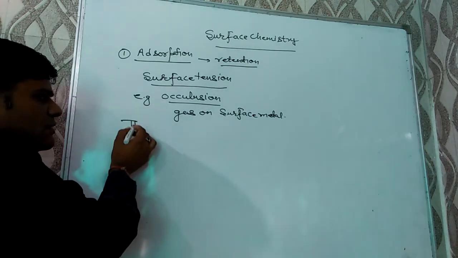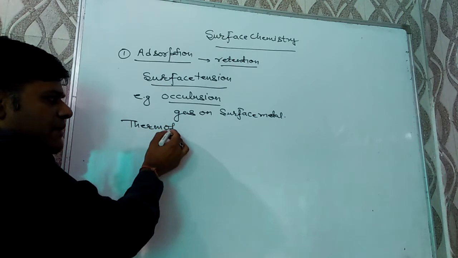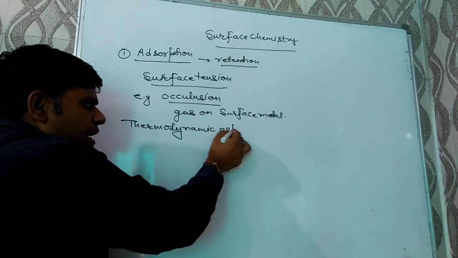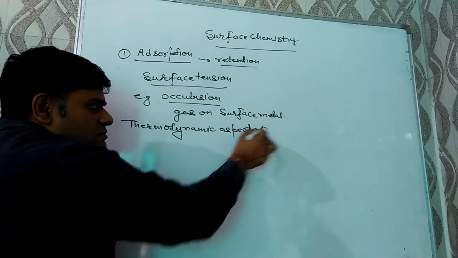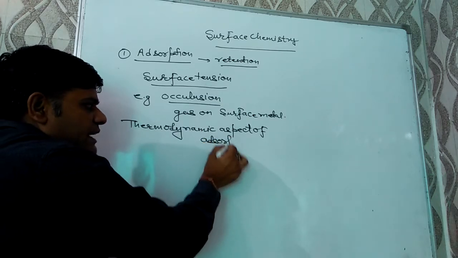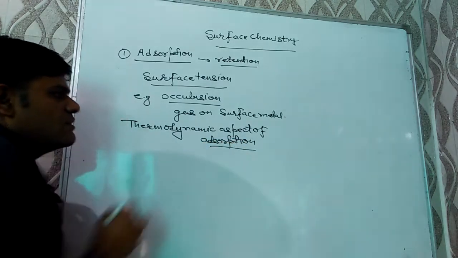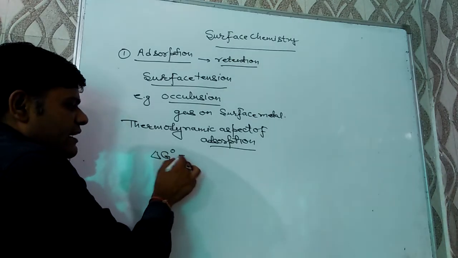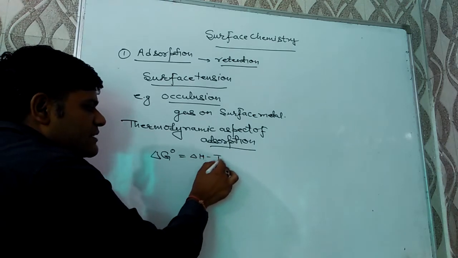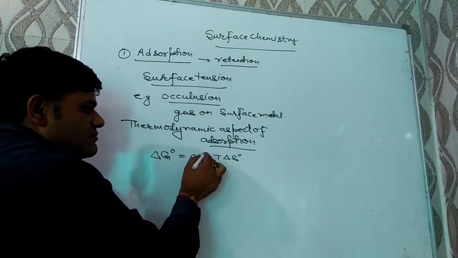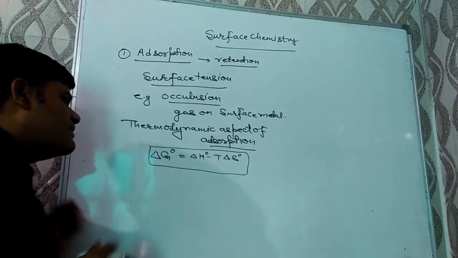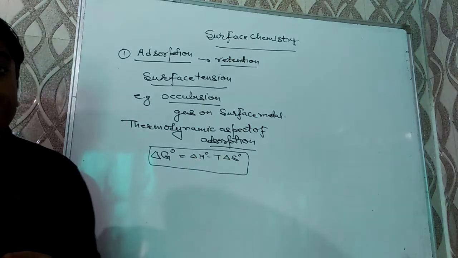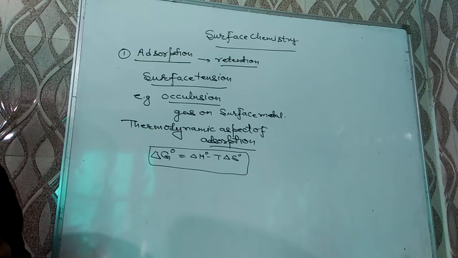Next is the thermodynamic aspect of adsorption. Questions may be there in objectives as well as in the board exam. According to the Gibbs-Helmholtz equation, we know ΔG = ΔH − TΔS, where ΔG is the Gibbs free energy change, ΔH is the enthalpy change, and ΔS is the entropy change. Now questions may be there in the exam.